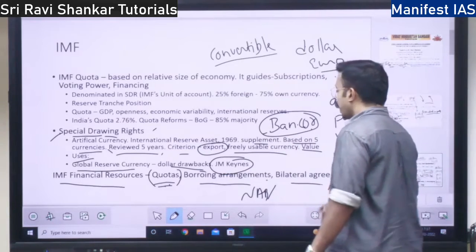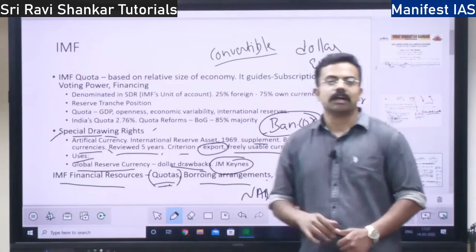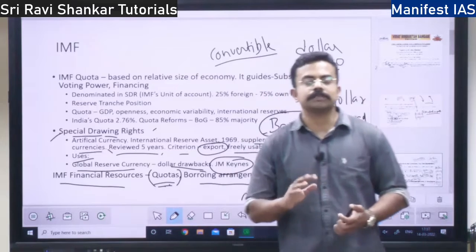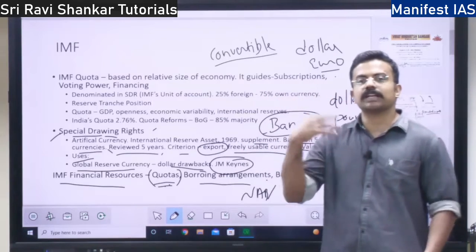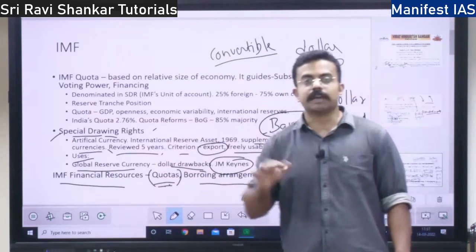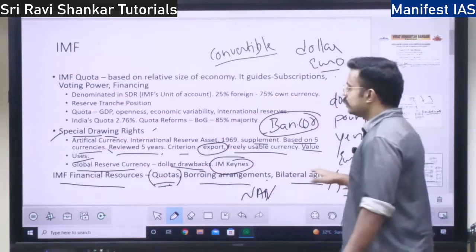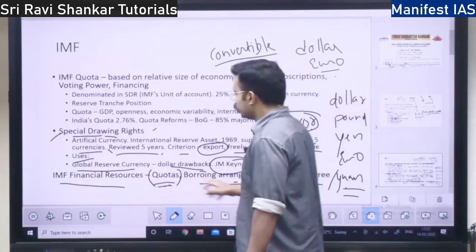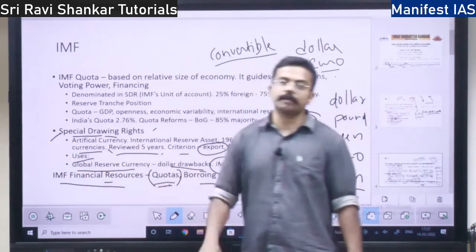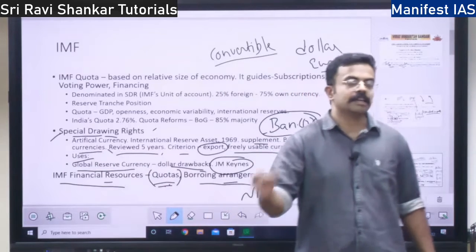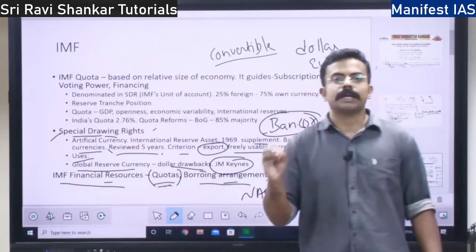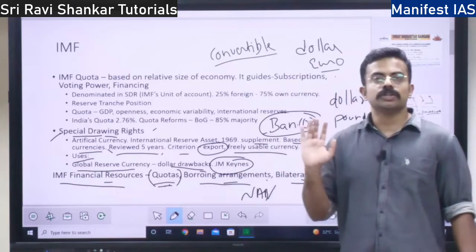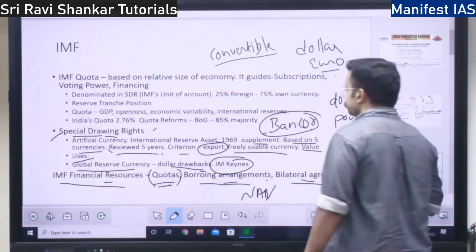Next you have bilateral agreements. From the bilateral agreements with the countries, the IMF is either going to give money or take money from those countries. So these three things constitute the resources of the IMF. Only in these three ways the IMF can raise the money or reserves. There is no other way, right?